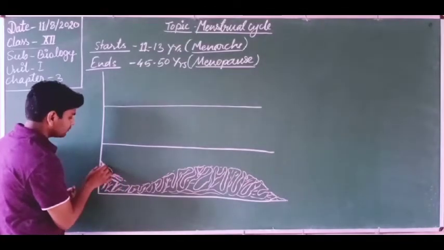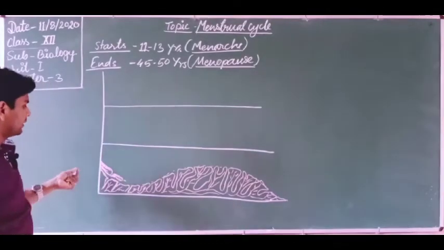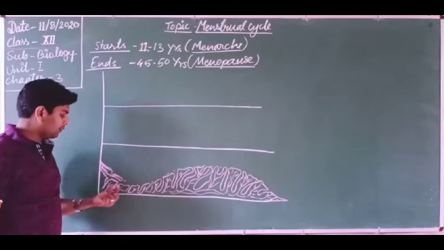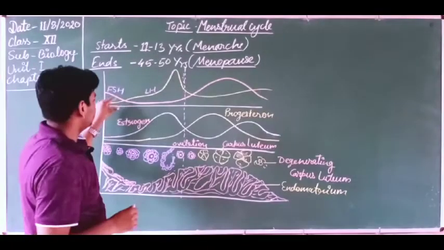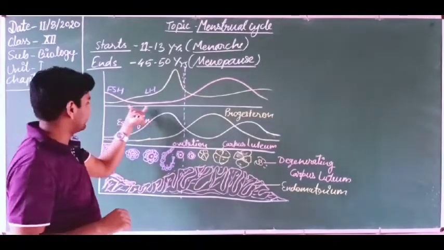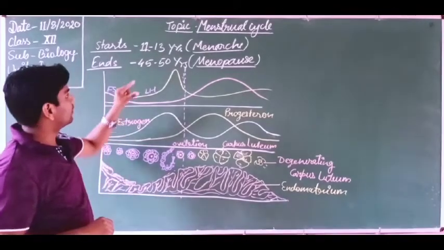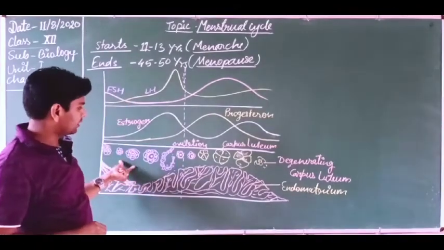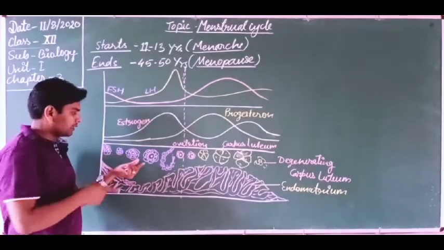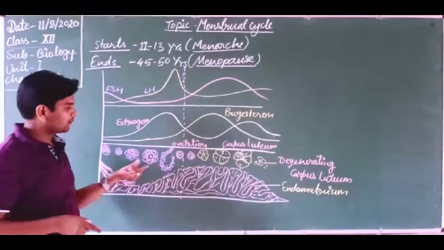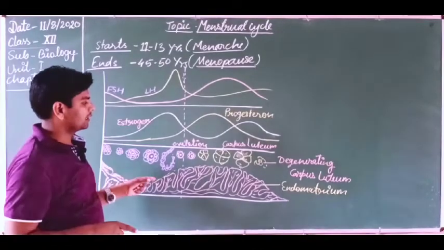Here you are looking at the degradation of the endometrium occurring now. The diagram is ready now. Dear students, first I want to tell you that there are two types of hormonal control here on the menstrual cycle, and there are changes occurring inside the ovary. These follicular changes are occurring inside the ovary, and this one is the endometrium of the uterus, in which many changes occur.